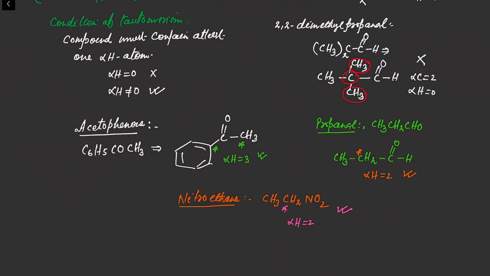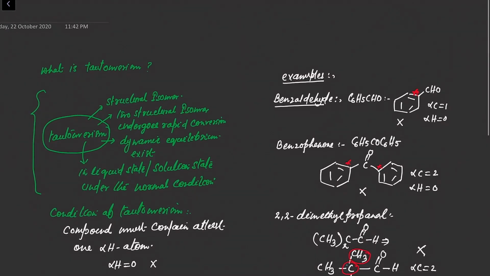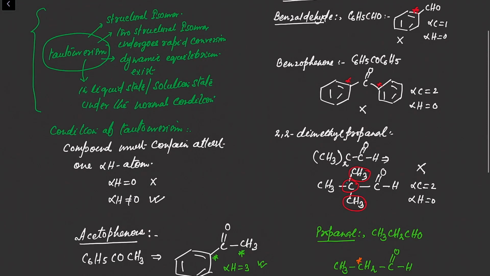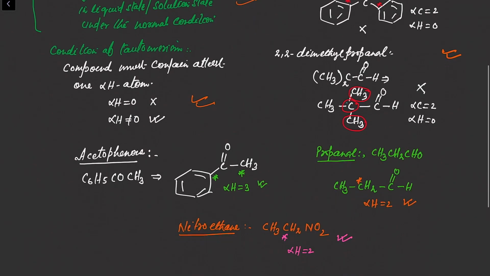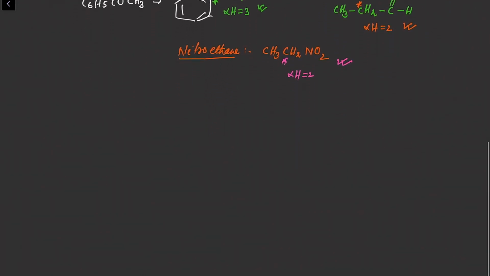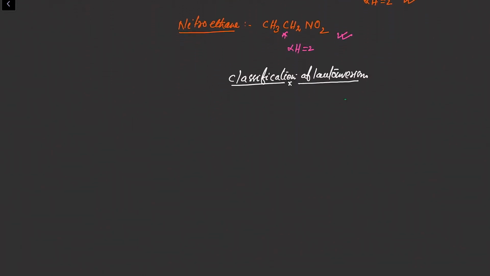So now we can easily understand the definition of tautomerism and the condition of tautomerism. The definition is clear, the condition is clear, and how to identify whether a given molecule will show tautomerism is clear. Now come to the classification of tautomerism. The classification is based on the atoms responsible for the interconversion of one structural isomer to another.